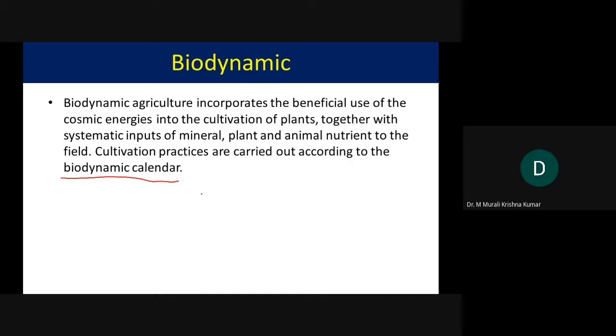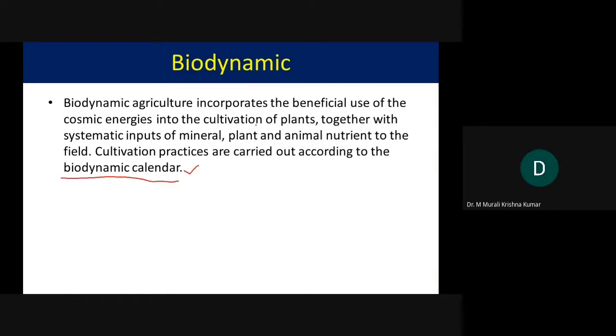At what point you have to sow the seeds, at what point you have to provide water, at what point you have to provide manure, at what point you have to do the harvesting. All these things must happen according to the biodynamic calendar of the appropriate plant, and not up to your requirement. That is what one has to understand. So in biodynamic agriculture, that particular method is strictly followed.